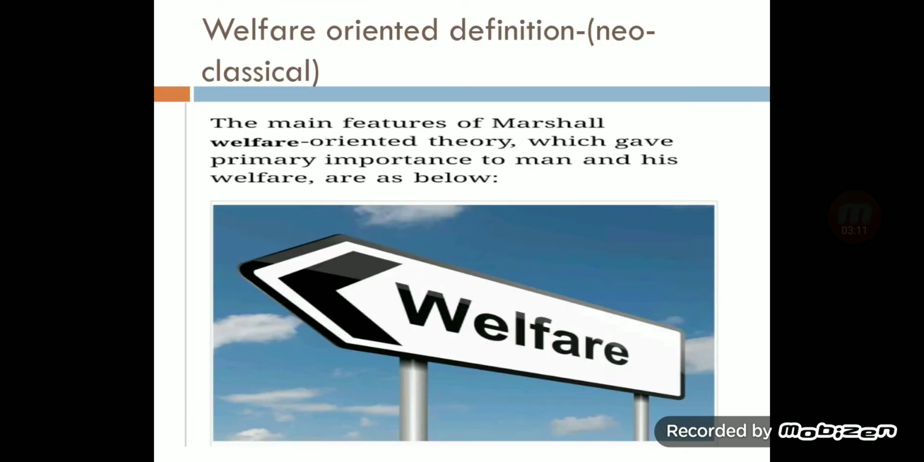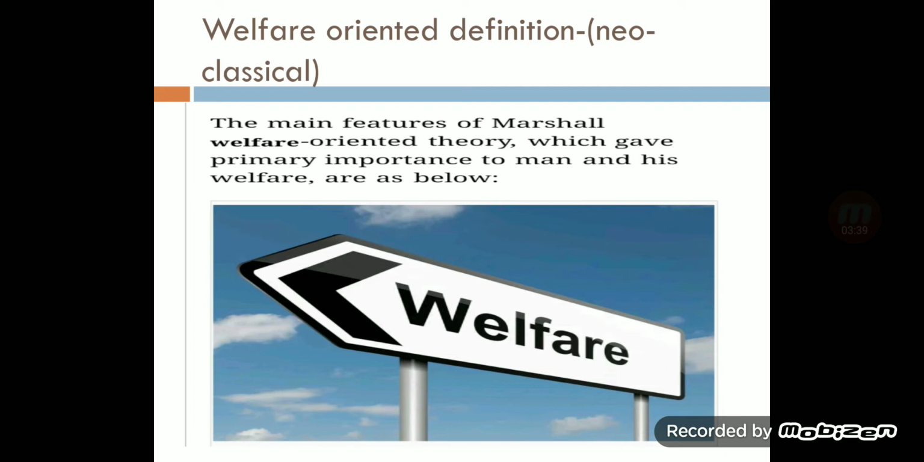Then let's start with the second definition, that is welfare oriented definition. Our today's topic for discussion is welfare oriented definition, which is also known as neoclassical definition, or Alfred Marshall's definition. What is the difference between wealth oriented definition and welfare oriented definition?